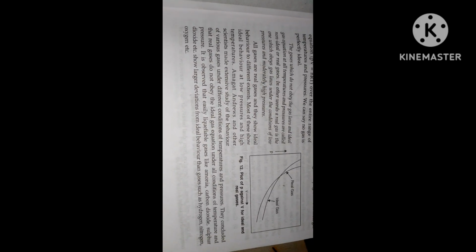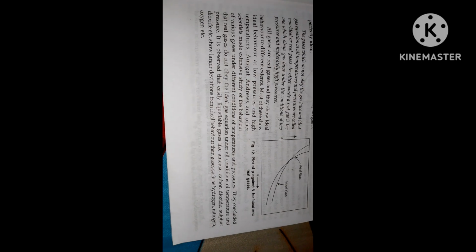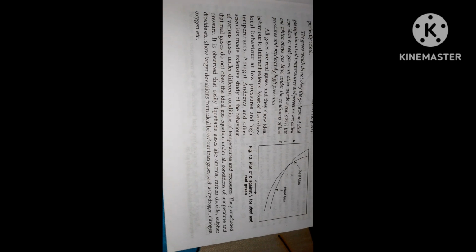The gases which don't obey the gas laws and ideal gas equation at all temperatures and pressures are called non-ideal or real gases. In other words, a real gas is one which obeys gas laws under the condition of low pressure and moderately high temperature. All gases are real gases and they show ideal behavior to different extents. Most of them show ideal behavior at low pressure and high temperatures. Amagat, Andrews and other scientists made extensive study of the behavior of various gases under different conditions of temperature and pressure. They concluded that real gases don't obey the ideal gas equation under all conditions of temperature and pressure.